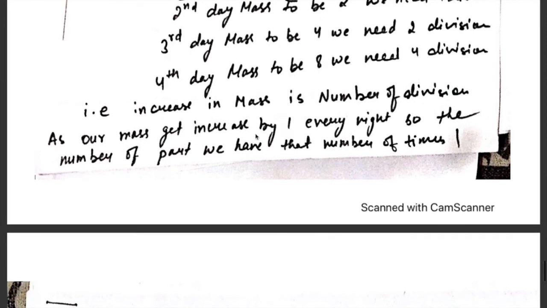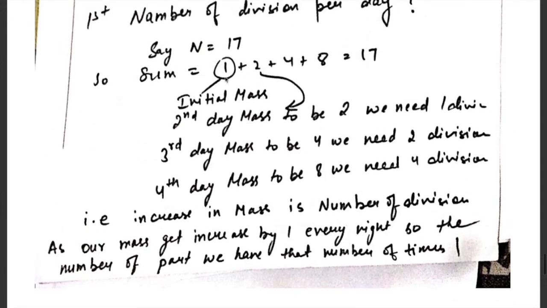This is happening because our mass gets increased by 1 every night, so the number of parts we have, that number of times 1 will be incremented. That is, the number of bacteria we have that night will be the increase in mass. Here I have only 1 bacteria on one particular day and the mass is increased by 1, that means I have 1 extra bacteria present, so this means only 1 division took place. In this I have 2 extra, that means 2 divisions took place.